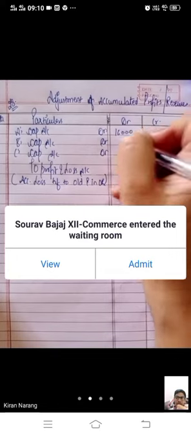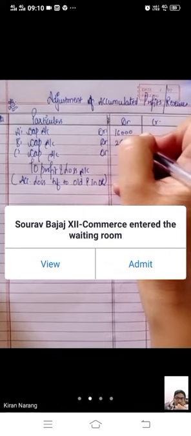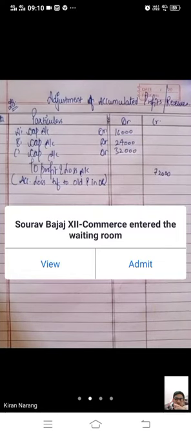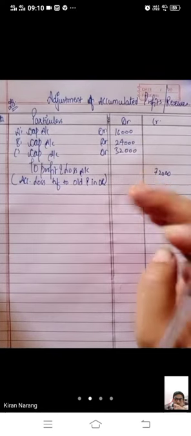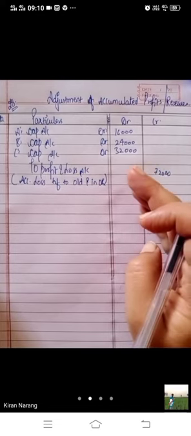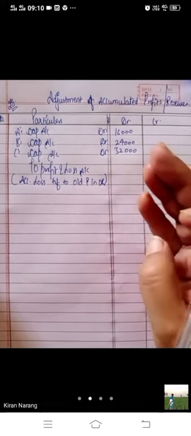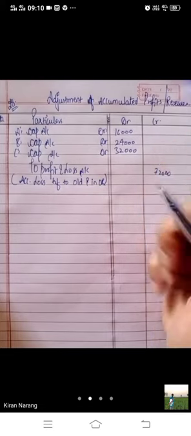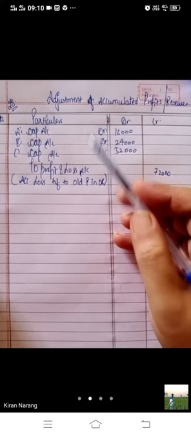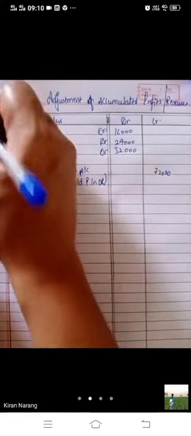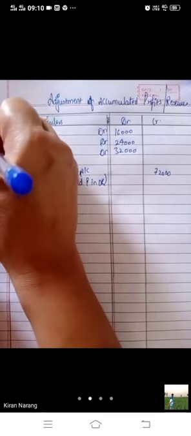2, 3, 4. Got my point, bache? If three things are given, three things can be appearing on the asset side of the balance sheet: profit and loss, goodwill, and advertisement suspense. All the three items should be written off in old partners' old ratio. This was the first entry which we have done on 31 March 2019.